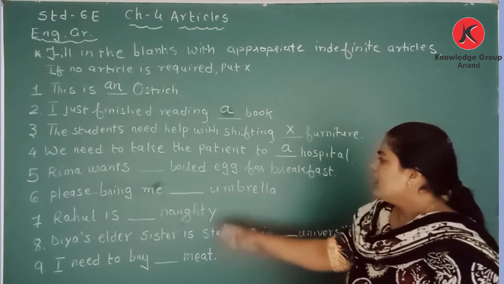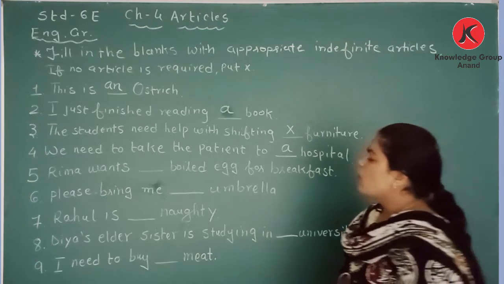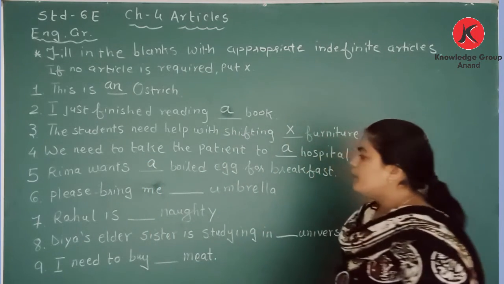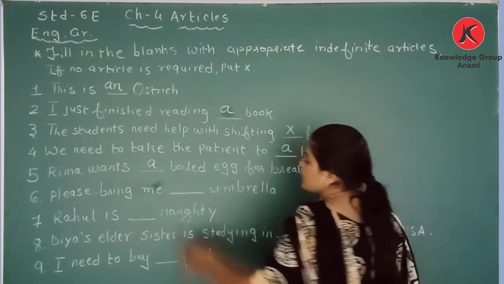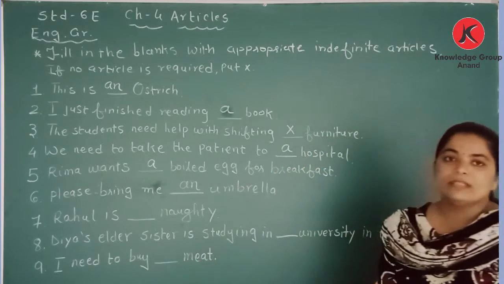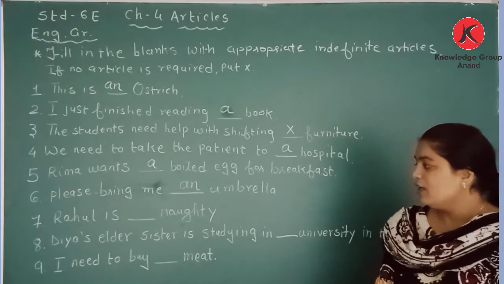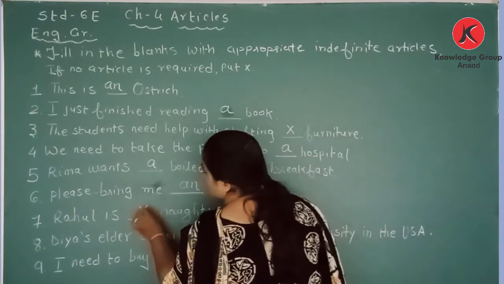Rima wants dash boiled egg for breakfast: Rima wants a boiled egg for breakfast. Please bring me dash umbrella. U is a vowel, so we use article an. Rahul is dash naughty. Just now I told you about the adjective, so here we do not use a, we use a cross.